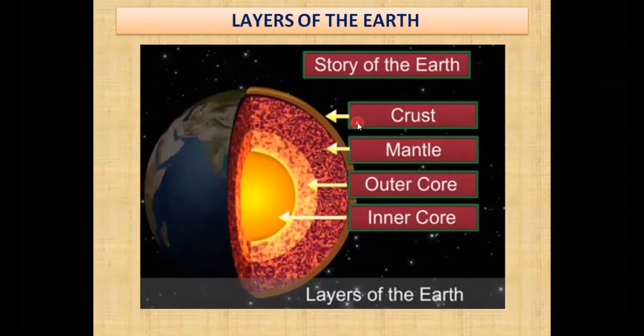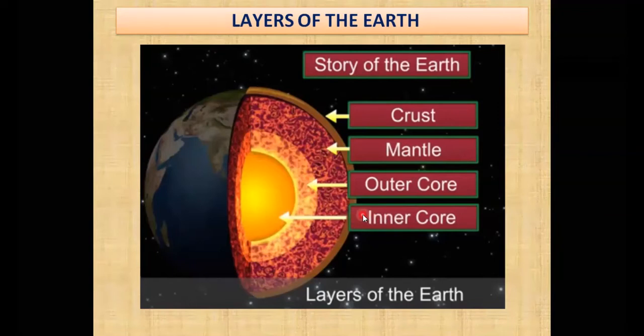Our places, our hospitals, our government, our schools, our parks, right? These are the things contained on the crust. That crust part of the layer of the earth also contains the lithosphere. So you can see over here, on the top is crust, and below the crust is what? Mantle, that is the viscous layer. And then comes the outer and the inner core. So the core has been divided into two, the inner and the outer core.